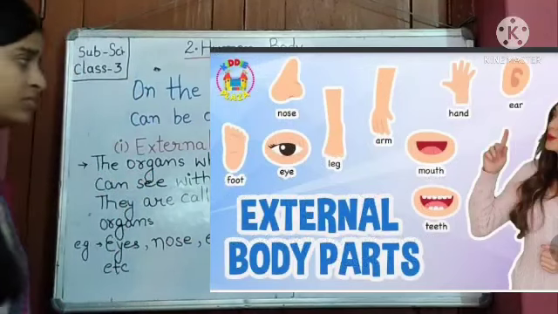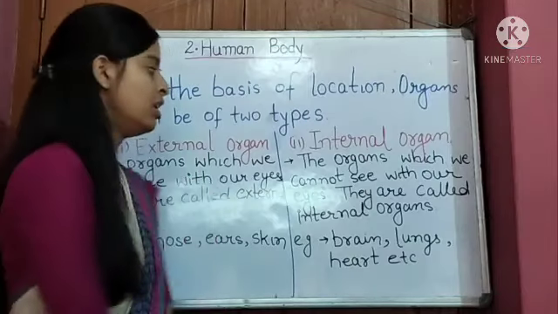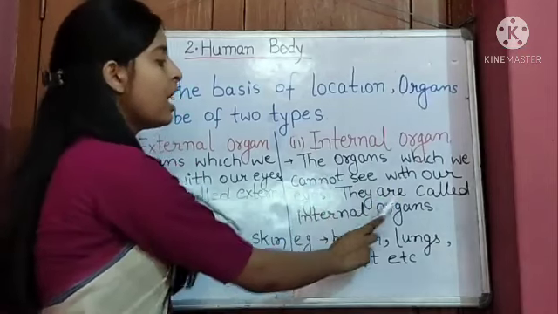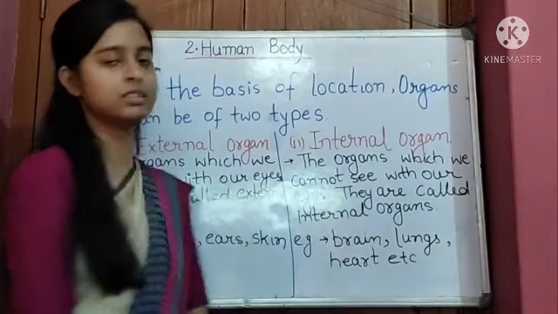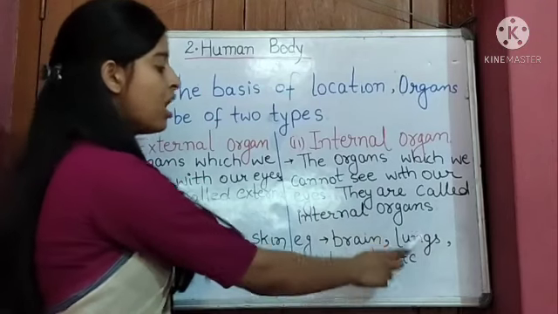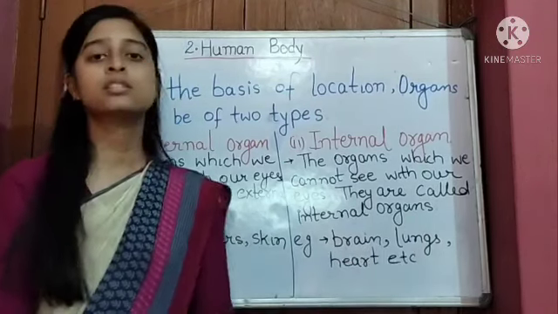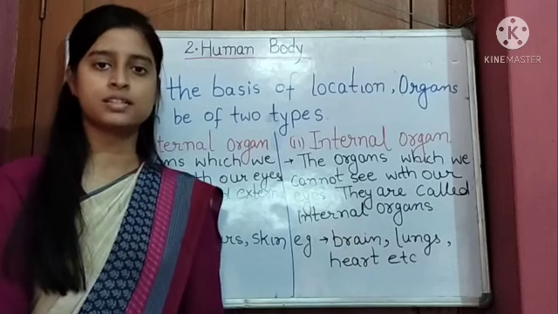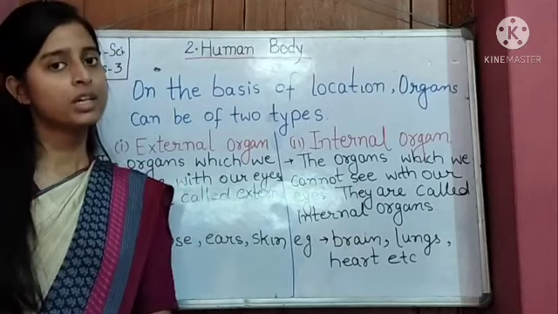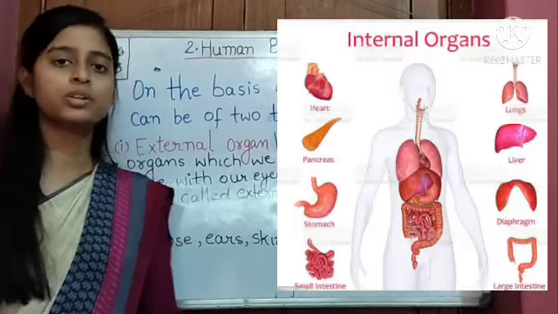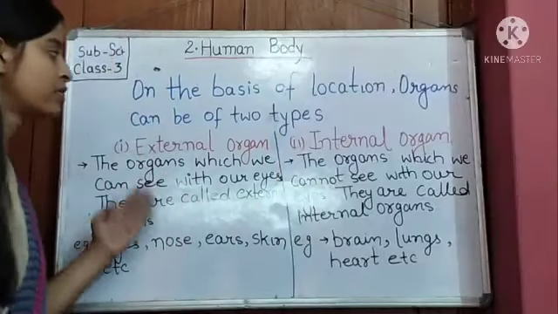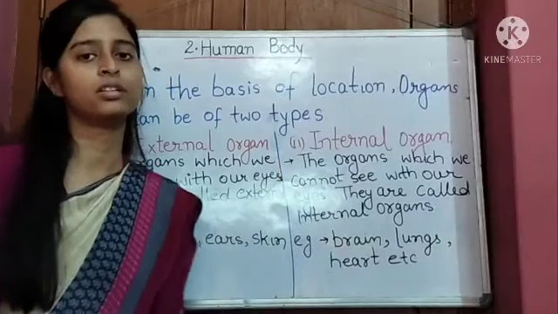Now internal organs. The organs which we cannot see with our eyes are called internal organs. For example, brain, lungs, heart, stomach, intestine, etc. You can see an image of internal organs on your screen. So this is the basic difference between external organs and internal organs.